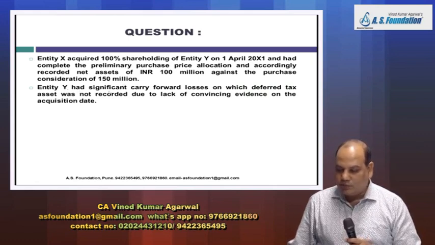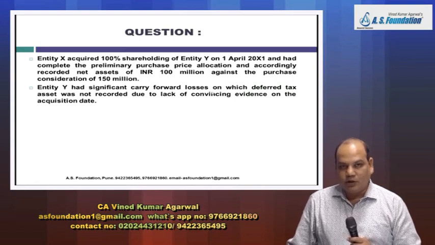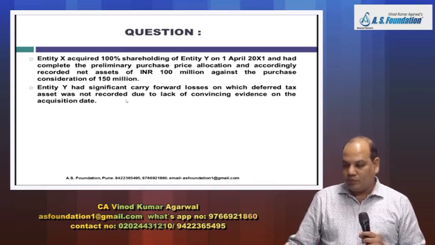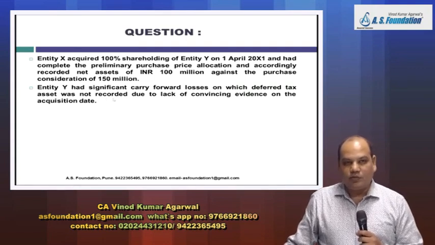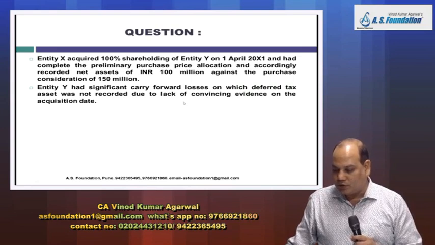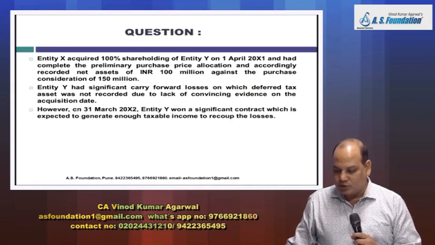Entity Y had significant carry forward losses on which deferred tax asset was not recorded due to lack of convincing evidence on the acquisition date.